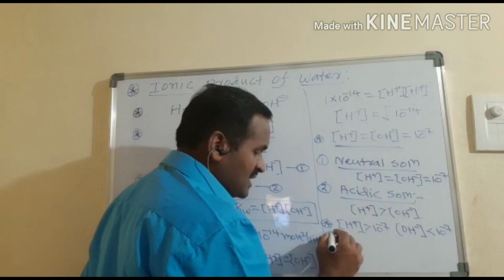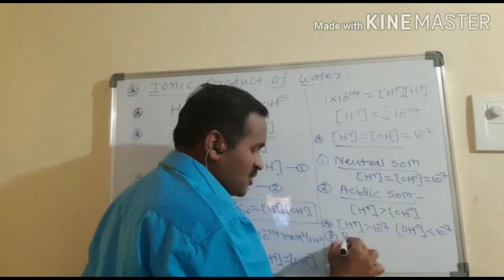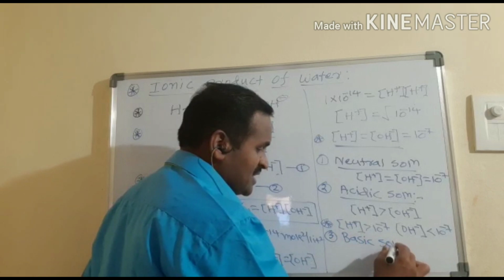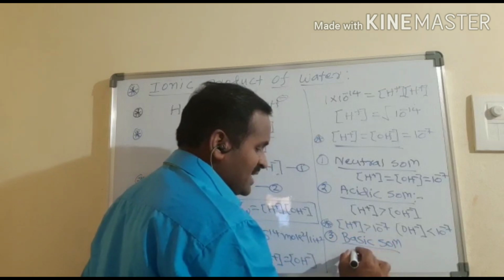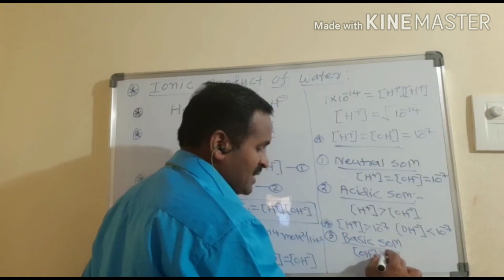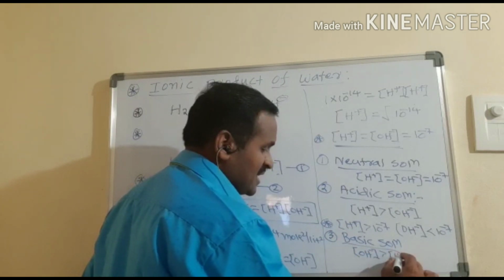The third one is the basic solution. In a basic solution it is quite the reverse: the OH- ion concentration is more than the H+ ion concentration.